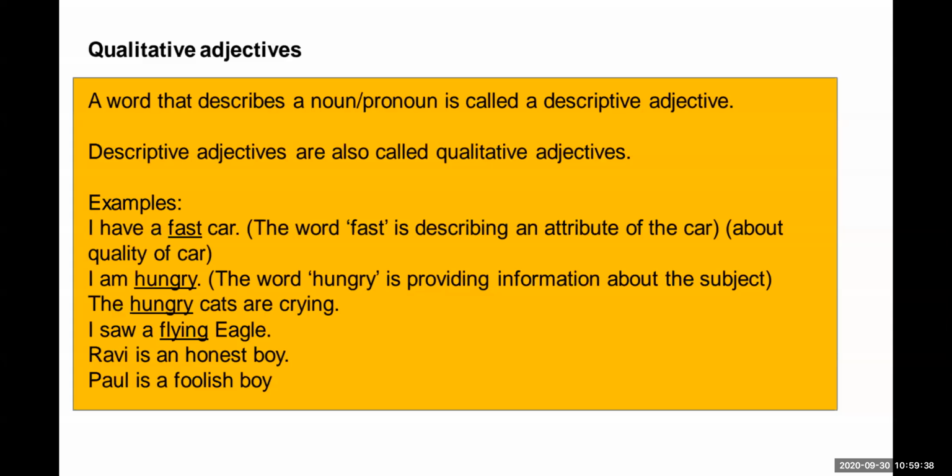The car is fast. So fast is the word describing the quality of the car. I have a fast car, and fast is the adjective.